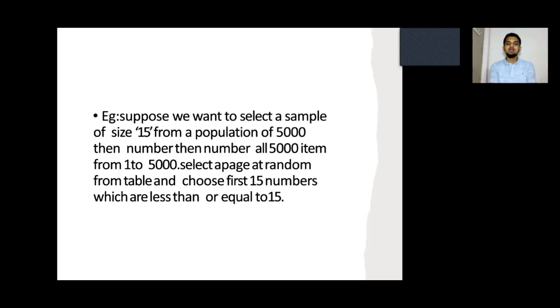Select a page at random from the table and choose the first 15 numbers which are less than or equal to 5,000.